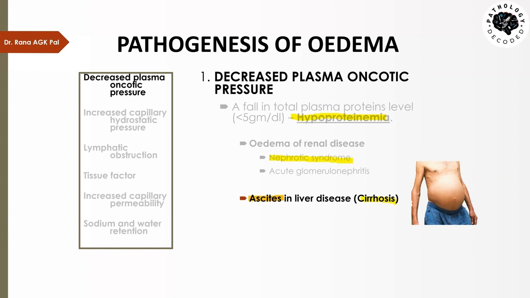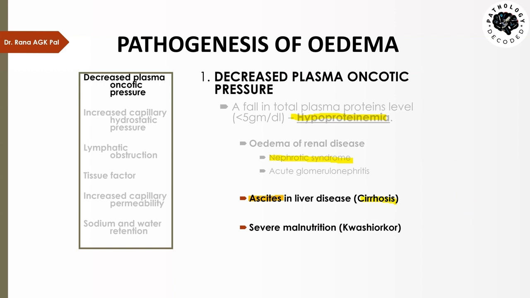So here we have a patient with ascites. You see how this abdomen is swollen. That is because of the collection of fluid in the peritoneal cavity, and that is because of cirrhosis. One very common condition which can cause this liver damage is alcoholism. Alcoholism causes damage to the liver, it leads to cirrhosis, and that cirrhotic patient cannot synthesize protein, and that leads to hypoproteinemia, and that causes decreased plasma oncotic pressure, and that leads to collection of fluid in the peritoneal cavity. So this is a straight connection between how the fluid accumulates in the peritoneal cavity.